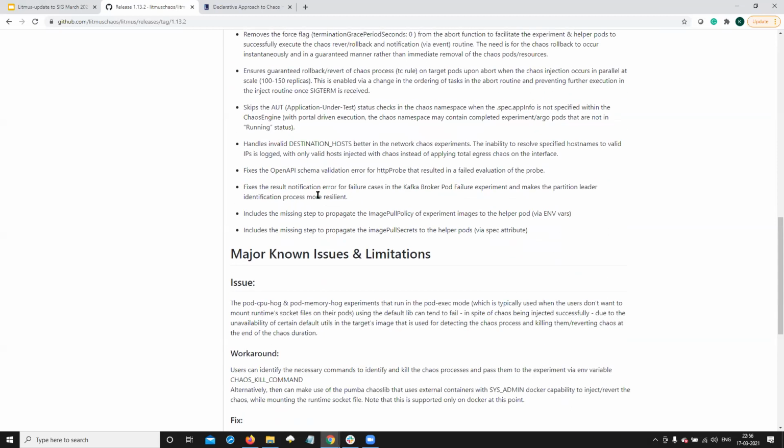There have been some improvements and fixes in the schema validation via OpenAPI schema checks on the CRDs, and some improved notifications in chaos results and events.